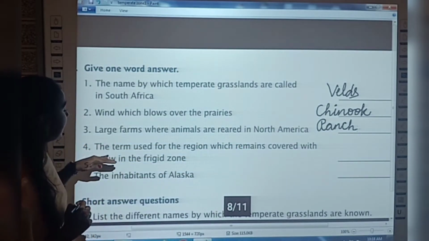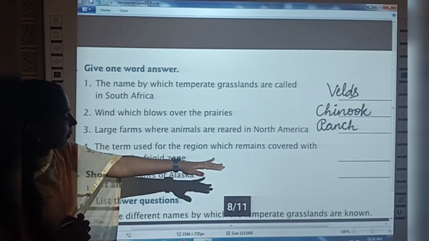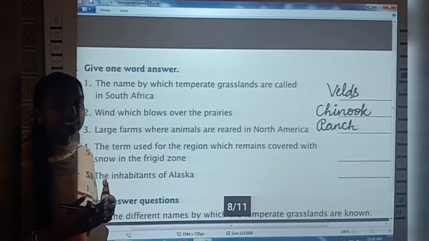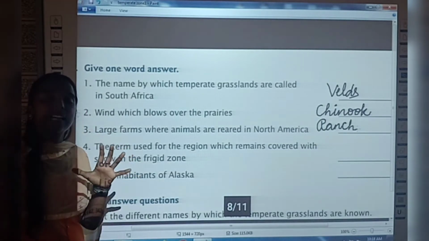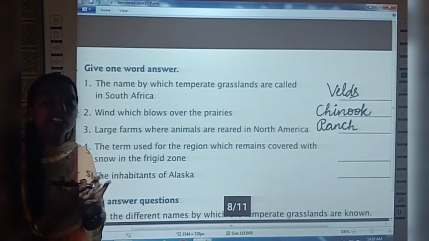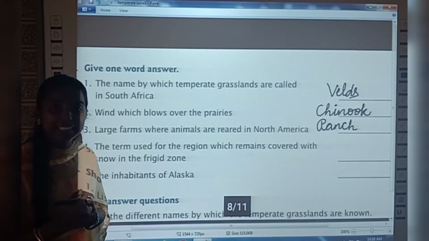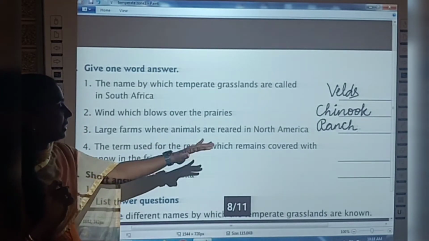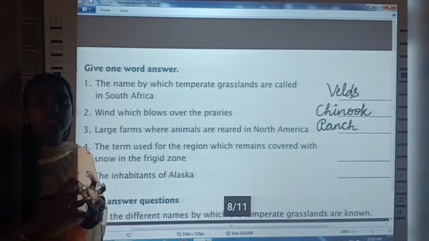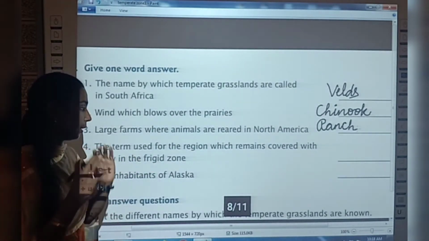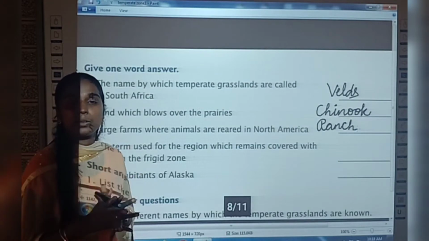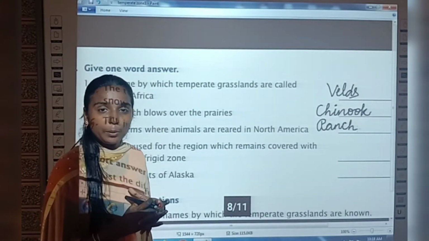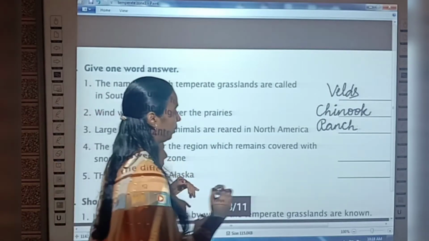Now see, the term used for the region which remains covered with snow in the frigid zone. We have learned that as this frigid zone is covered with snow throughout the year, it is also known as which region? Yes, very good, tundra. So the term used for the region which remains covered with snow in the frigid zone is tundra region. What is the spelling for tundra? Tundra, right.